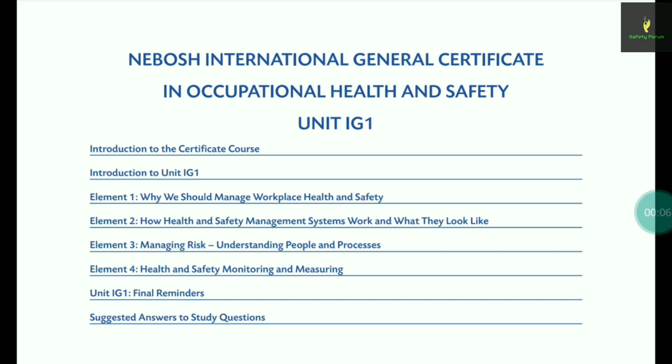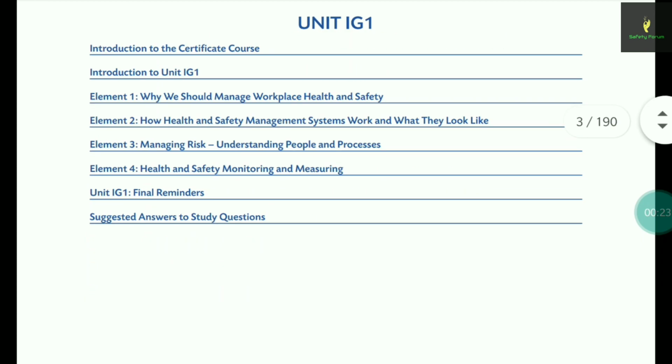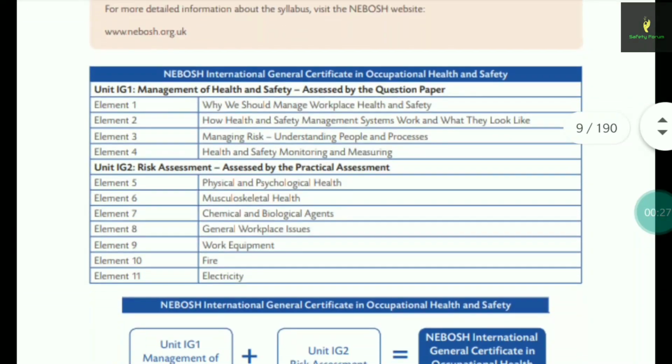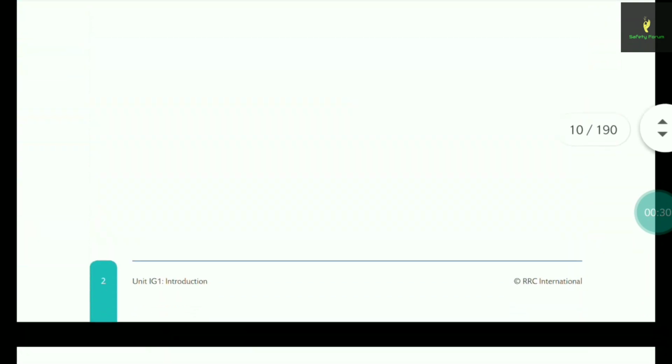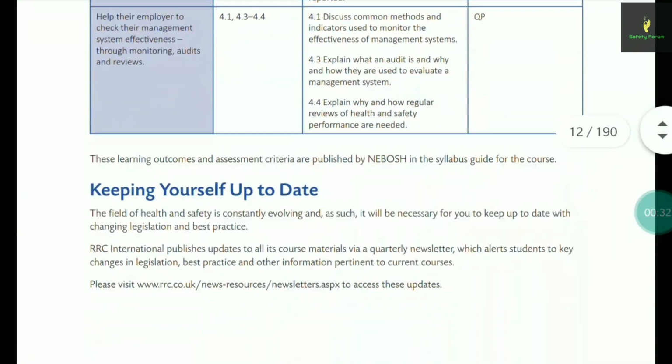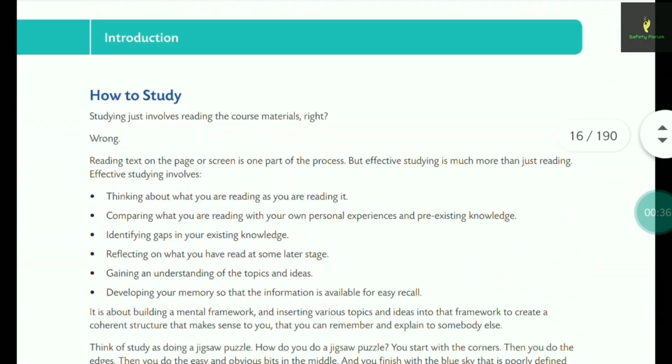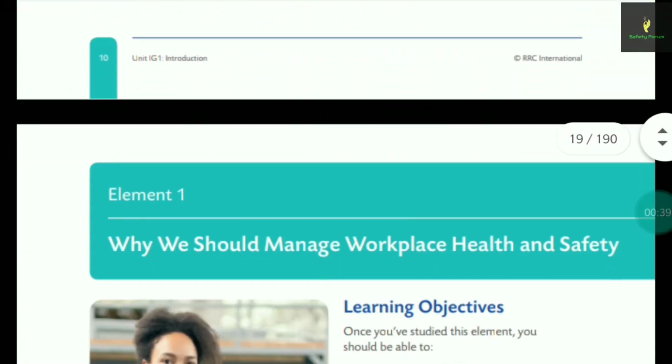I request all of you to take the approved text. These are the four elements: element 1, element 2, element 3, element 4. Today in this video we will discuss element 1, and if time permits, we will also discuss element 2. In element 1 we will see what important questions we can expect. I'm sure it will be a very useful video because it will help you practice what you learned.